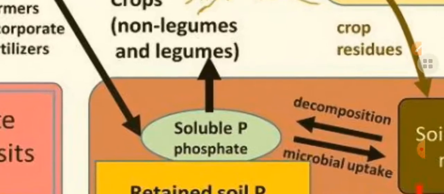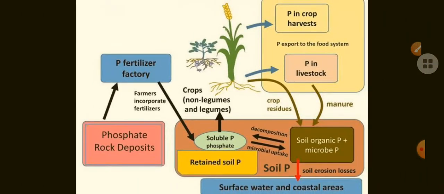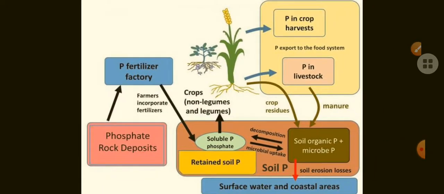Soluble phosphate present in the soil is absorbed by the plant root system, and within the plant body the phosphorus is converted into organic matter, and that phosphorus is transferred to animals. From plants to animals, that phosphorus is transferred.